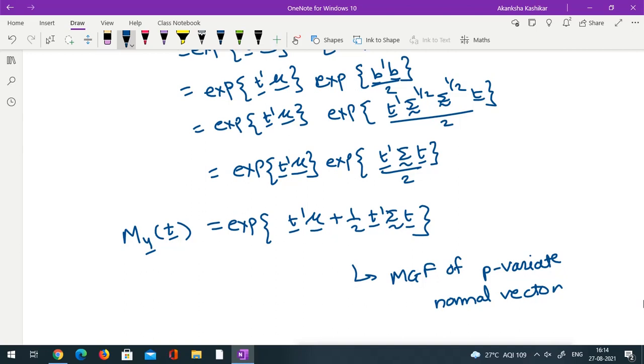Now what does the MGF tell me? MGF tells me that this is how you can define the multivariate normal distribution. It means I can give one definition of multivariate normal as: any vector whose MGF is in this form can be called a multivariate normal vector. Because characterization of a distribution can be done via MGF. So any vector whose MGF can be written in this form would become a normal vector with mean mu and variance sigma.